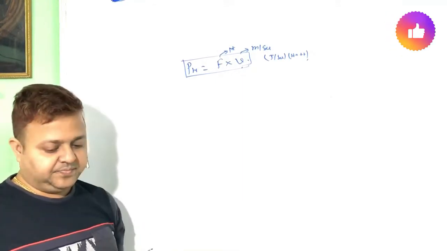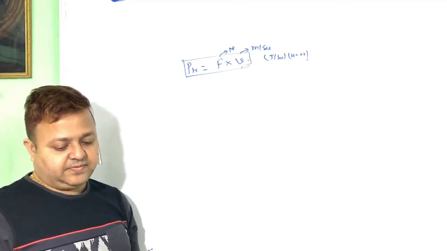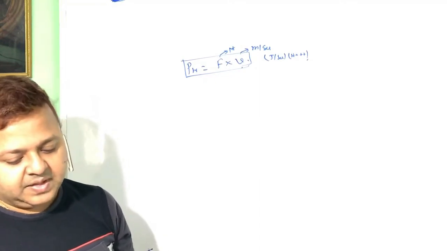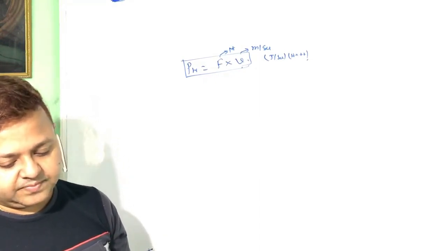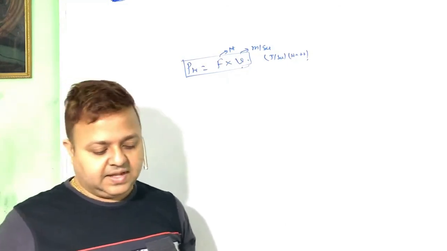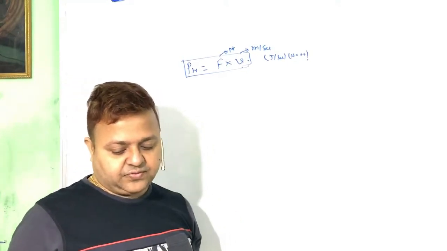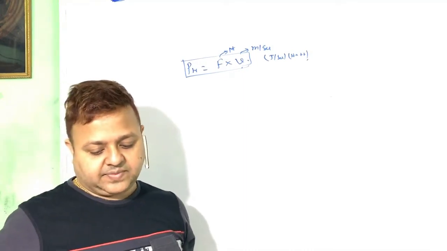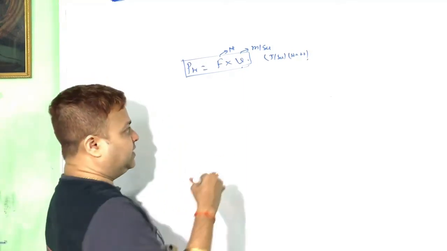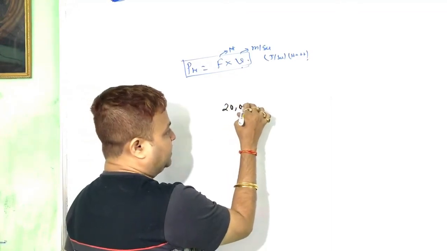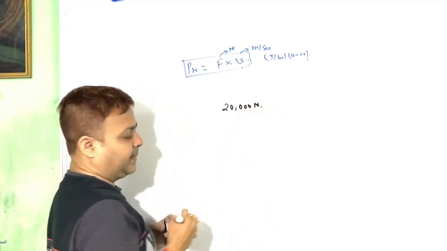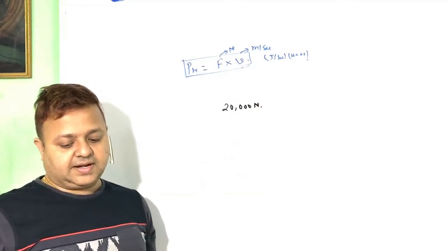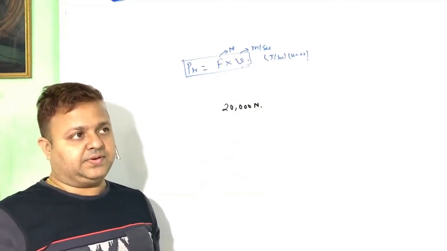For example, a jet engine develops a forward force on the aircraft of 20,000 Newton.